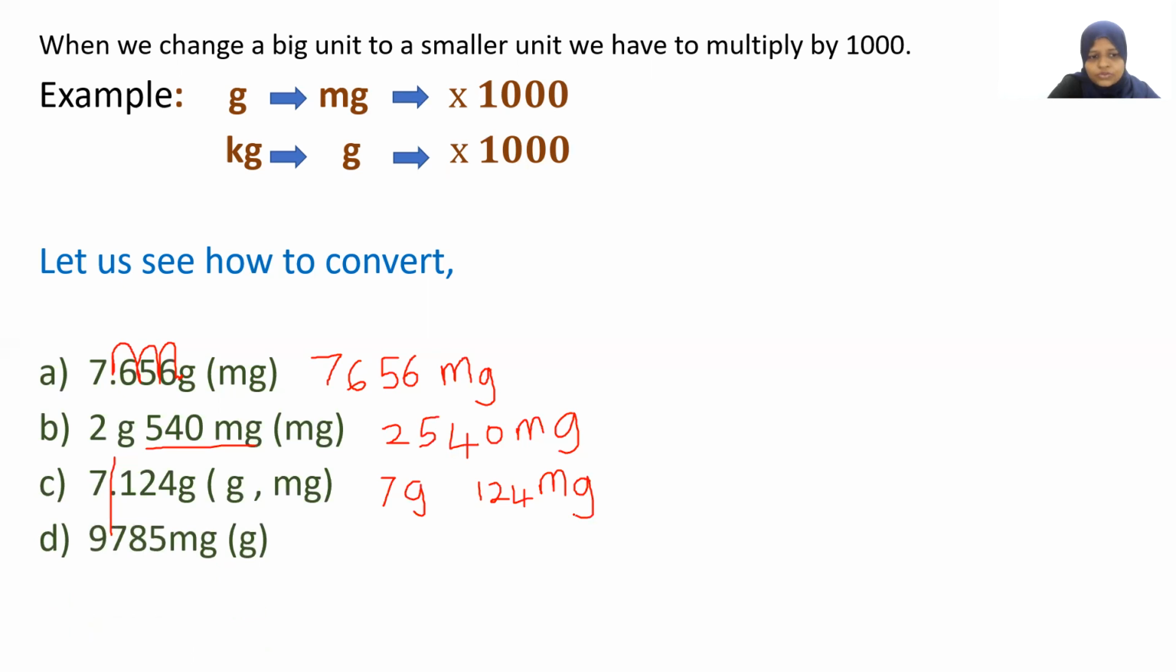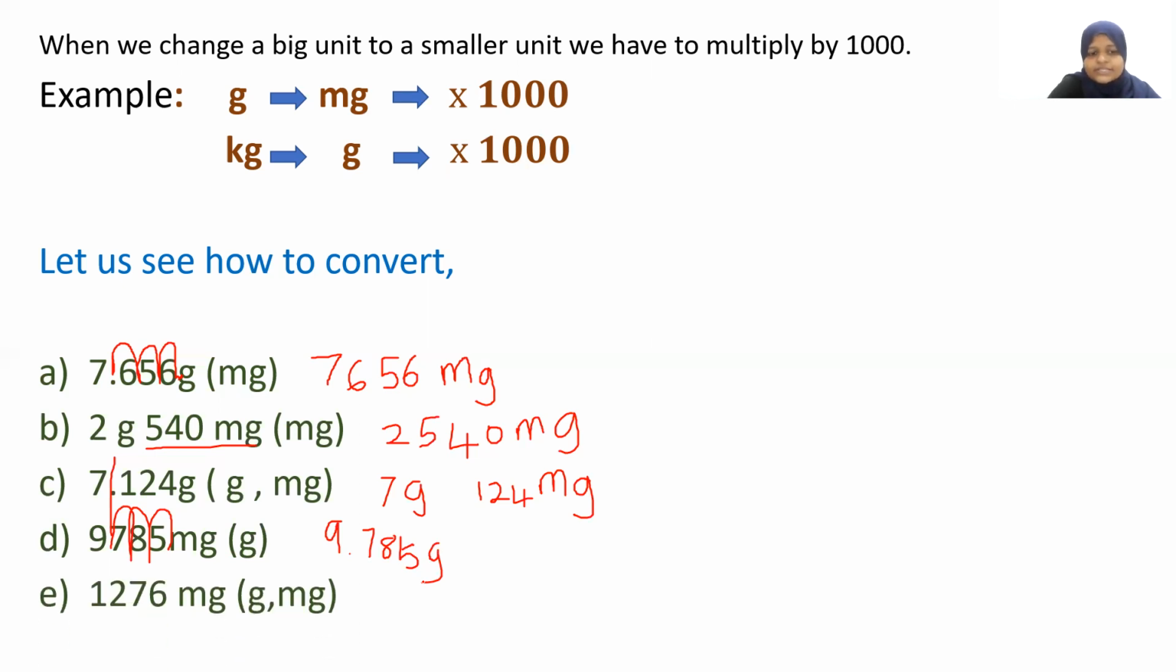The fourth one. Now it is in milligrams and you're going to change into grams. So milligram is a small unit, gram is a big unit. To change a small unit into a big unit, you have to divide by 1,000. If you're dividing by 1,000, you have to move the decimal 3 places backward. If there is no decimal here, the decimal is at the end of the number. So we'll move 3 times. 1, 2, 3. So that is 9.785 grams.